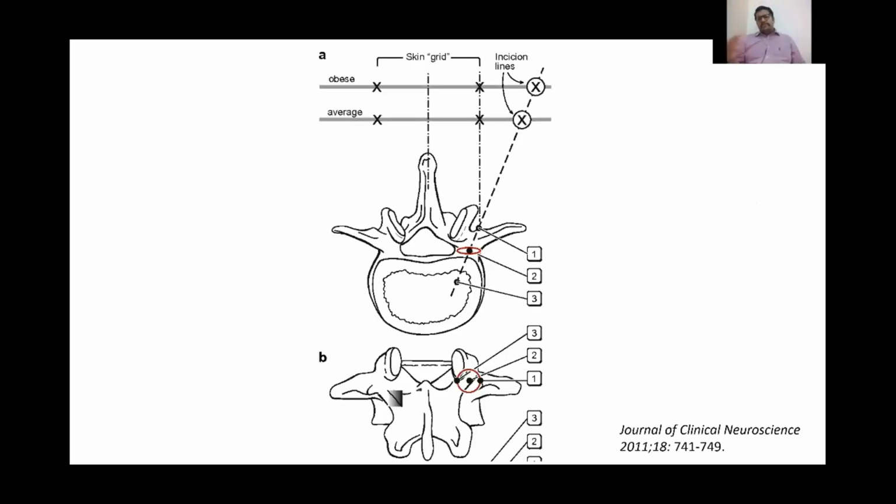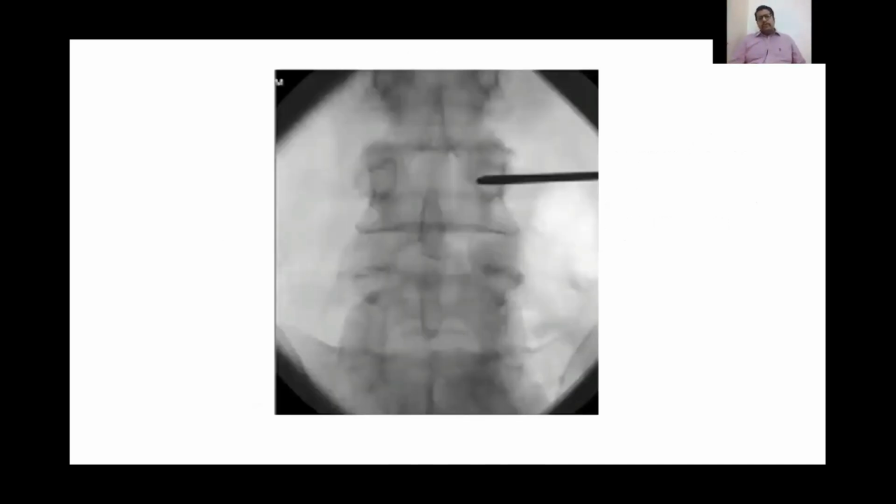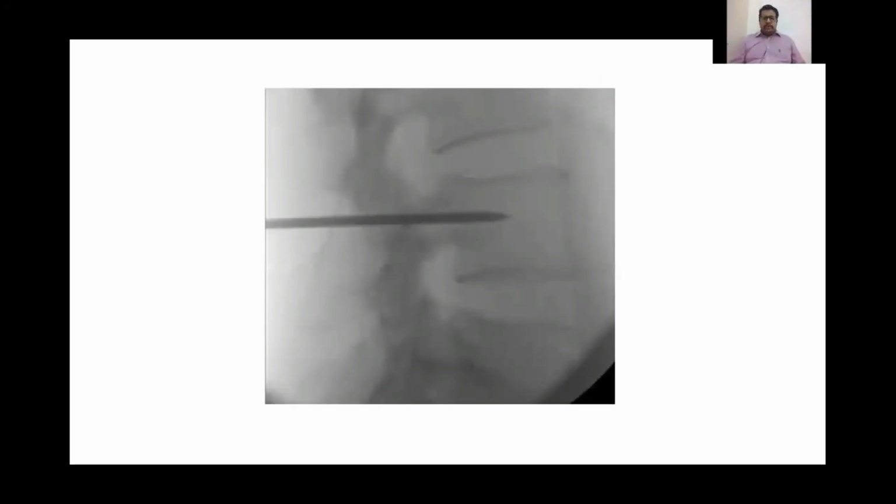For usually obese patients, especially for percutaneous screws, the distance from the midline has to be larger compared to a thin patient. Once you reach the medial edge of the pedicle on the AP fluoroscopy, we turn the machine and get a true lateral X-ray.